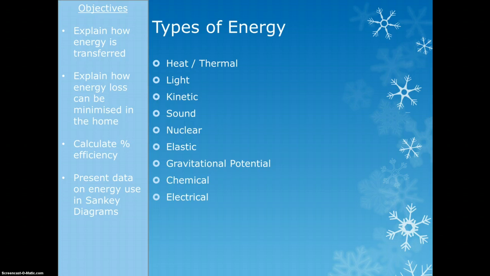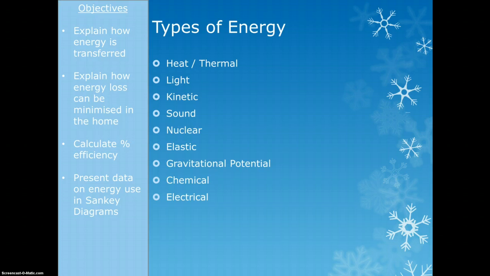Now, it's really important that we get really firm in our head that energy can only be transferred. So you can only change it from one type of energy to another. You can't ever destroy it, and you can't create it. There is a fixed amount of energy in the universe, and all we do is change it from one form to another. Now, as a general rule, whenever we do an energy transfer, some of that energy goes towards heat.